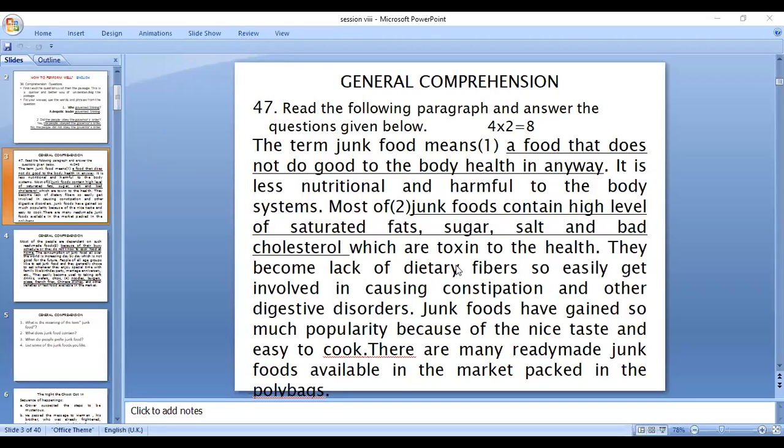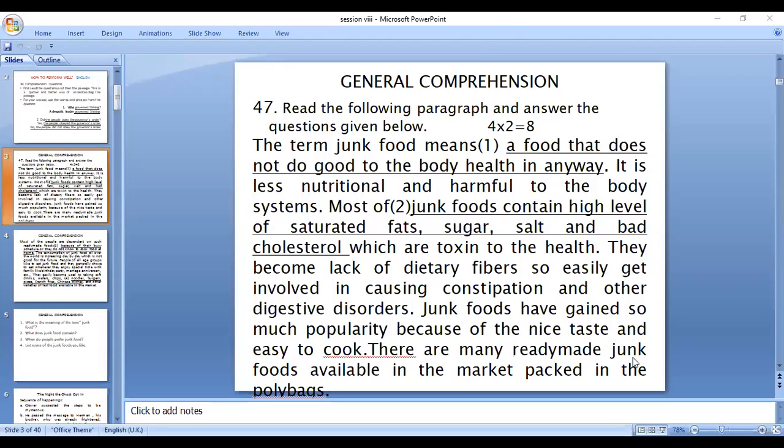Which are toxic to the health? They become lack of dietary fibers, so easily get involved in causing constipation and other digestive disorders. Junk foods have gained so much popularity because of the nice taste and easy to cook. These are all additional information about junk food, which is not necessary for providing the answer to the asked questions.